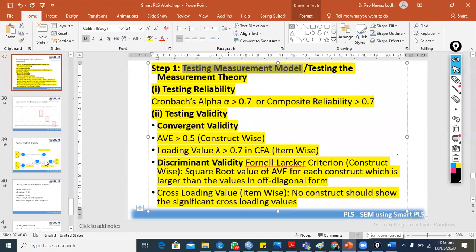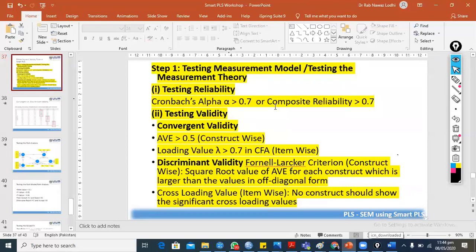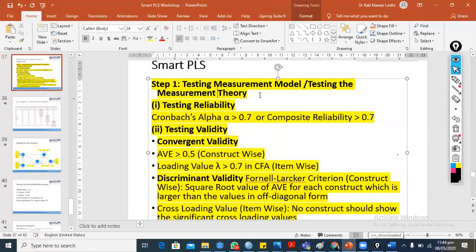So this is the second step. The first step was testing the measurement model. We already tested the measurement model and the measurement theory.